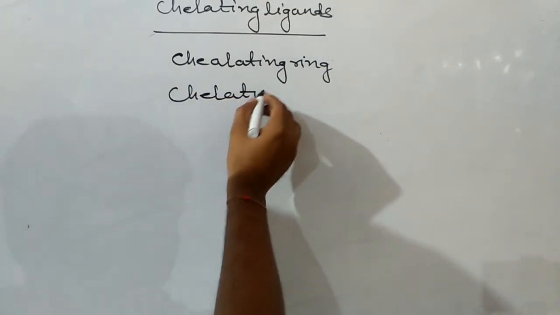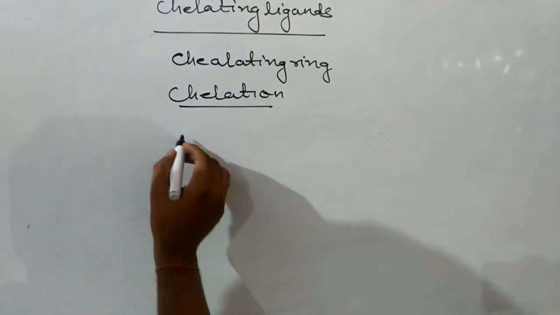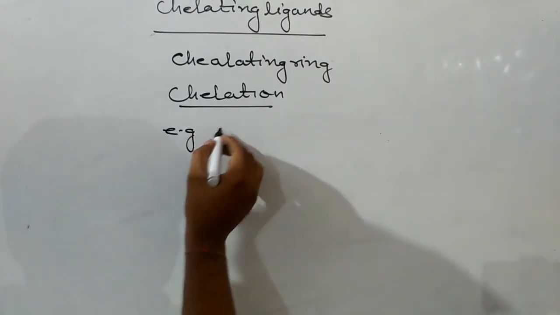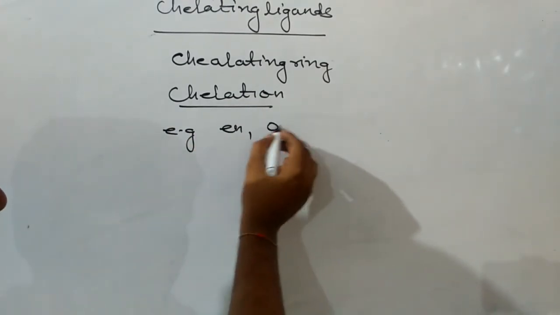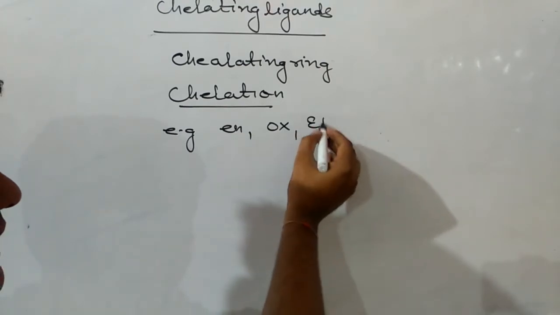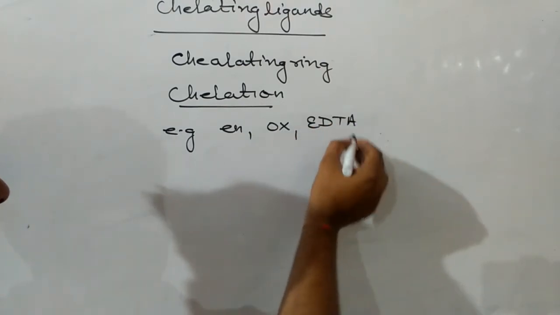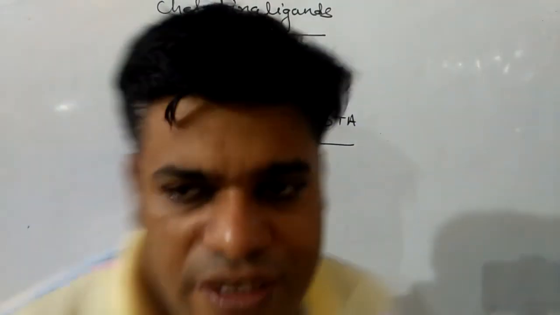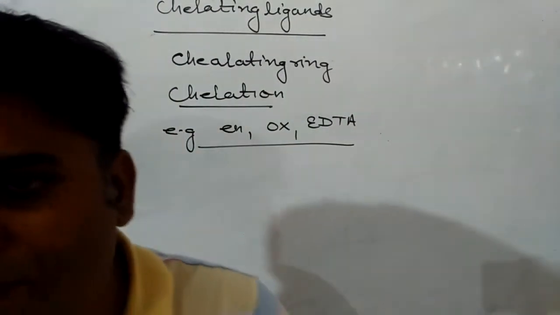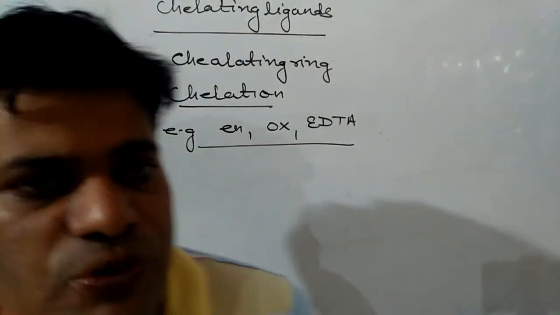This property is known as chelation. Examples of chelating ligands are ethylene diamine, oxalato, and EDTA, ethylene diamine tetraacetate. I hope you understand what ligands are, what their types are, and the various terms that are going to be asked in your exam.